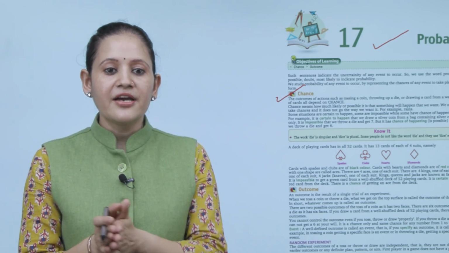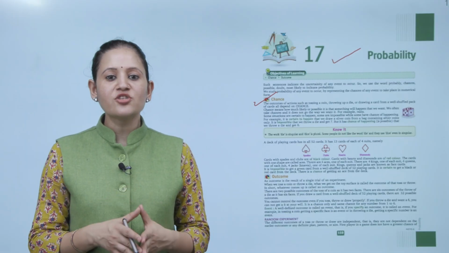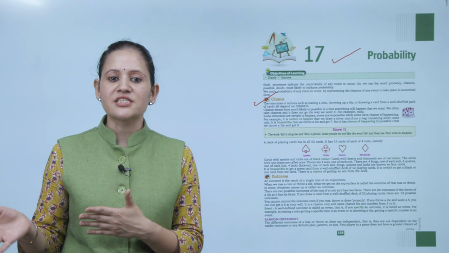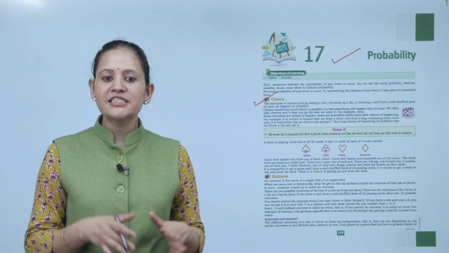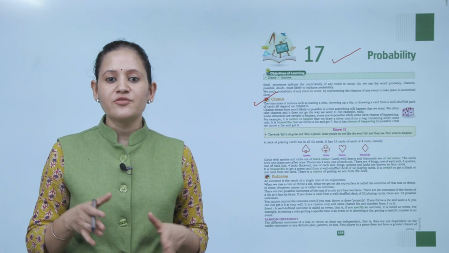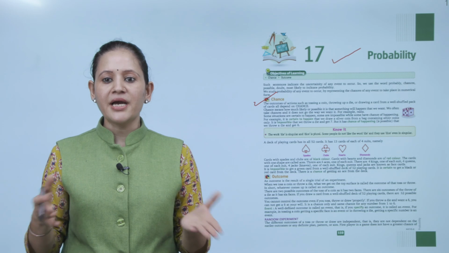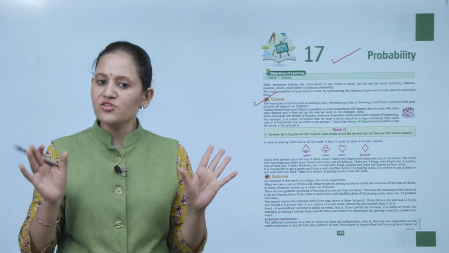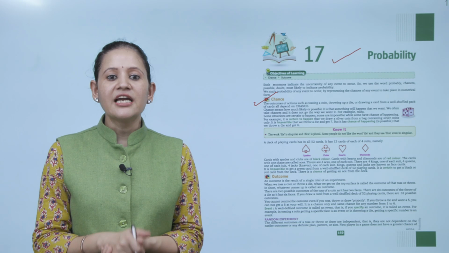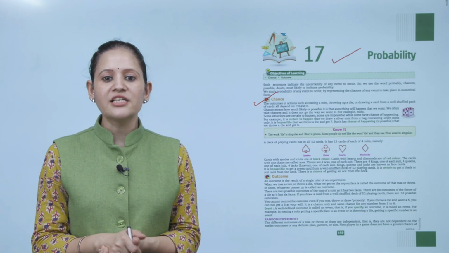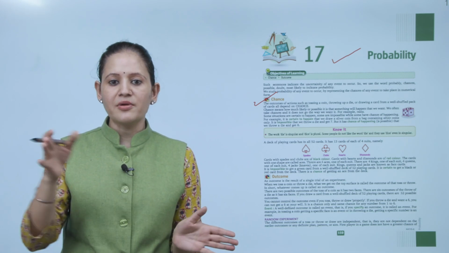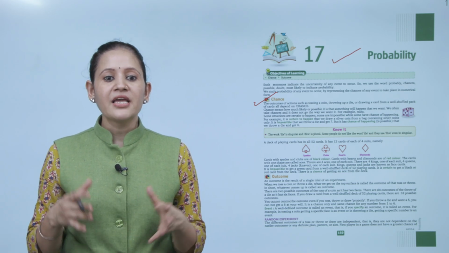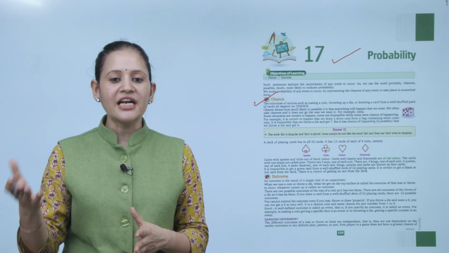For example, rain. Some situations are certain to happen, means वो होगी ही होंगी. Some are impossible and some have chances of happening. For example, it is certain that we draw a silver coin from a bag containing silver coins. अगर एक बैग में silver coin है तो अगर हम उसमें से coin निकालेंगे तो we'll get a silver coin only. It is impossible to throw a dice and get a 7 because there are only numbers from 1 to 6. But it has chances of happening that we throw a dice and we'll get 6.